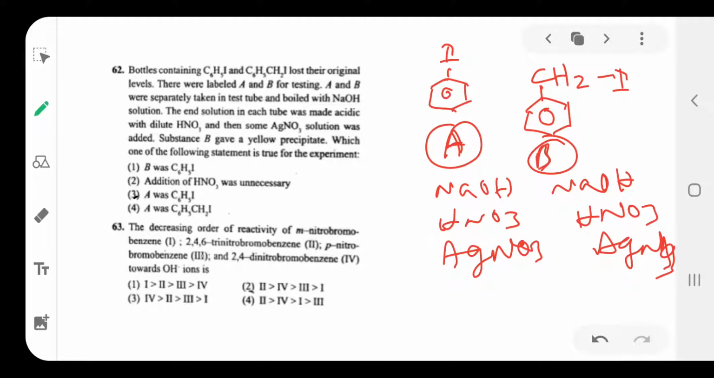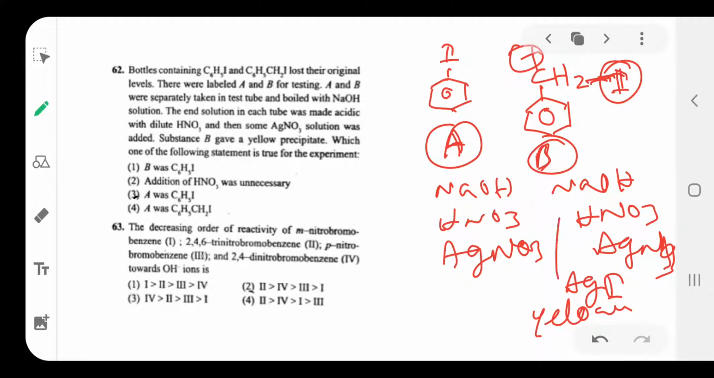Why does B give a yellow precipitate? Here B is benzyl iodide, and it is easy to donate the iodine to form the benzyl carbocation. That iodide ion combines with Ag to form AgI, silver iodide, which is the yellow precipitate formed in the B test tube. But in the A test tube, the free iodide ion is not there.